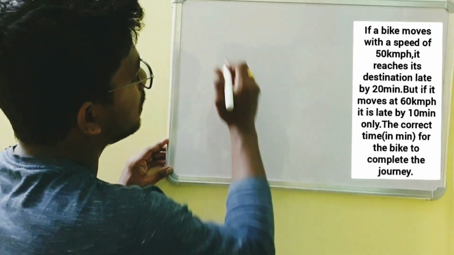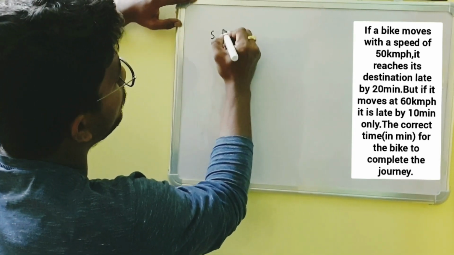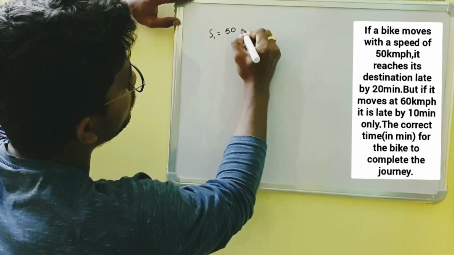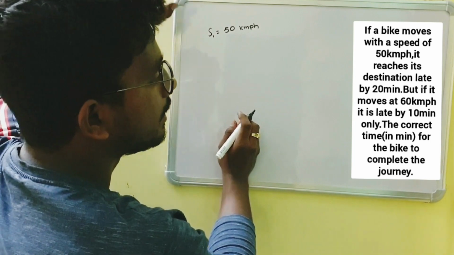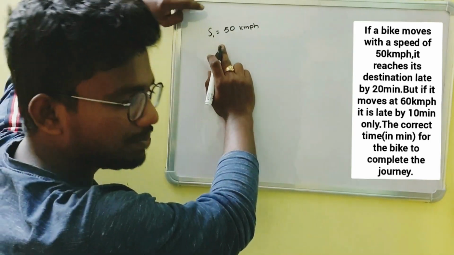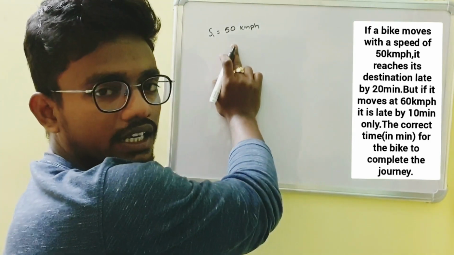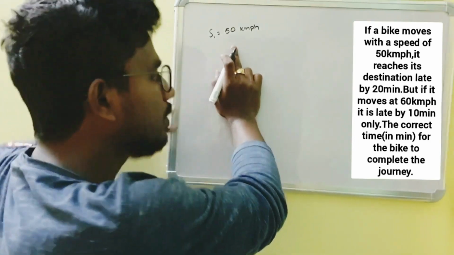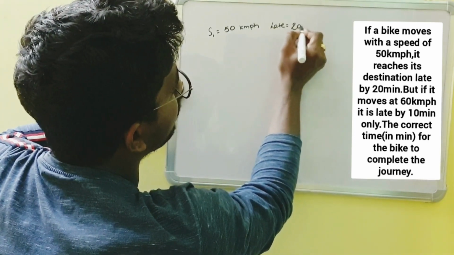It is given that a bike is moving with a speed of 50 km per hour and it reaches its destination late by 20 minutes.